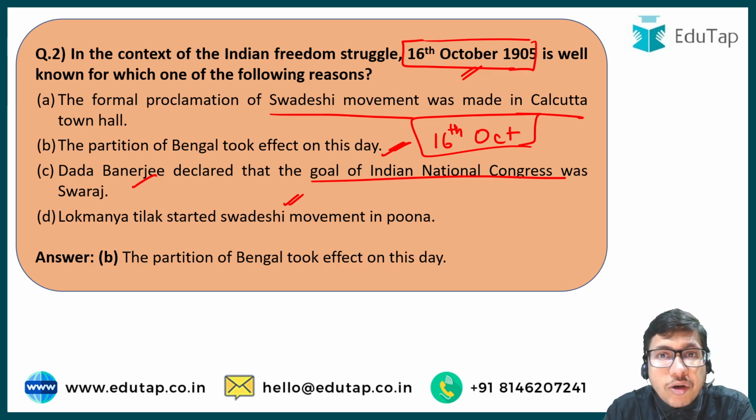for division of Bengal was issued much earlier, and therefore many other leaders, including Lokmanya Tilak ji, including Dadabhai Naoroji and S.N. Banerjee, all these important leaders were already involved in the Swadeshi movement beforehand, right, before 16th of October of 1905.